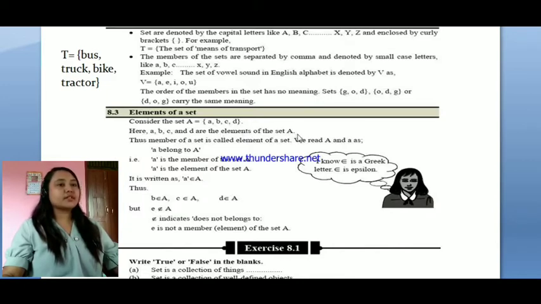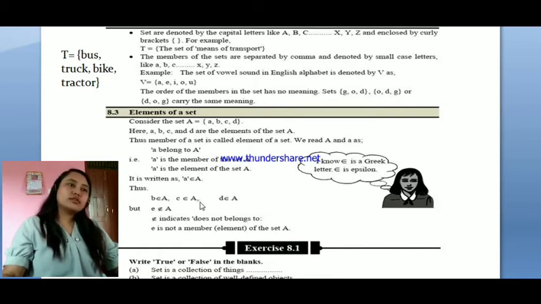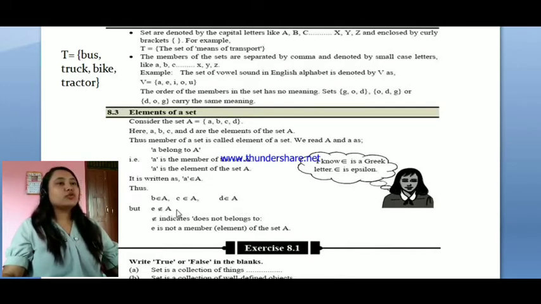They are known as the members of set A. This is the set A, and small a, b, c, d are known as the elements of A. And this a belongs to set A. b also belongs to set A. c also belongs to set A. d also belongs to set A. But can e belong to set A? No. e will not belong to set A, because set A only has 4 members, which is 4 elements, which are a, b, c, d.